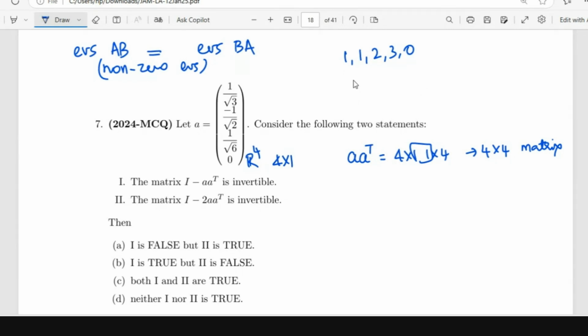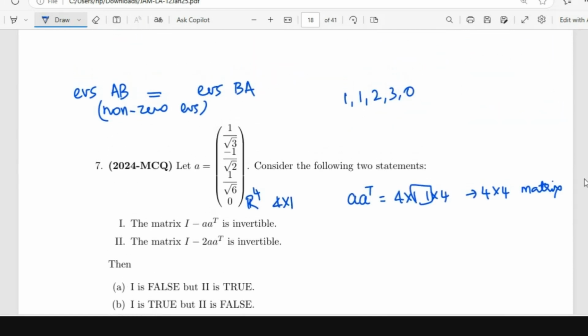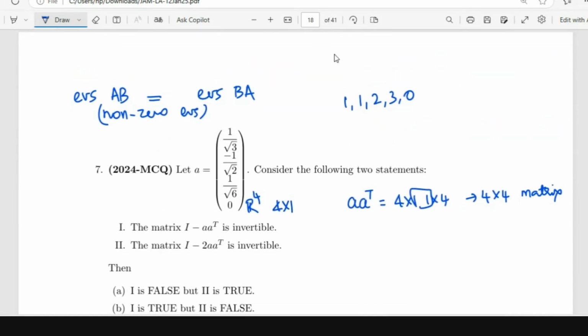You said the non-zero eigenvalues have the same multiplicity, so the set of all eigenvalues is the same for square matrices. For both to be defined, both have to be of the same order. In that case, the eigenvalues of AB and BA will be the same, right?